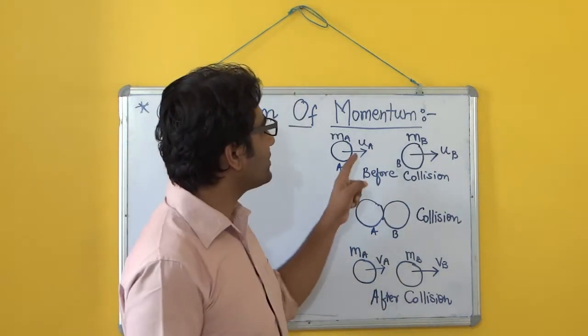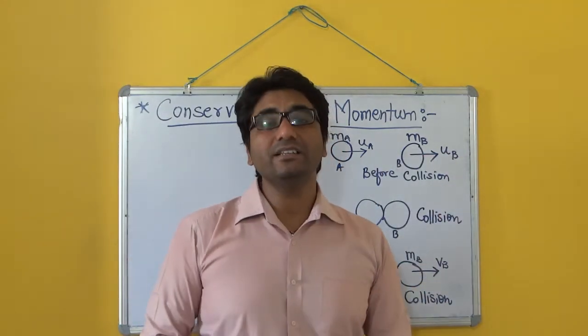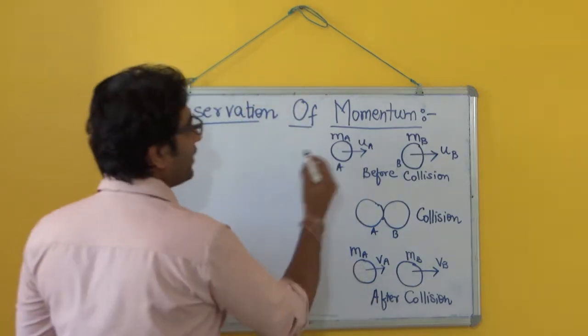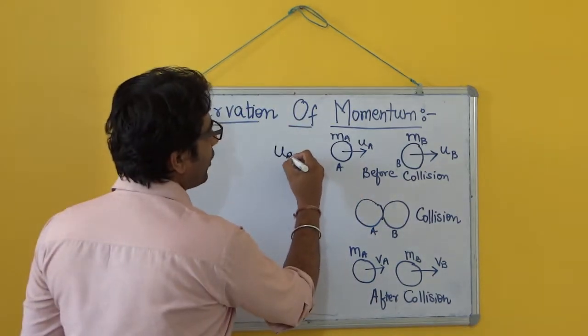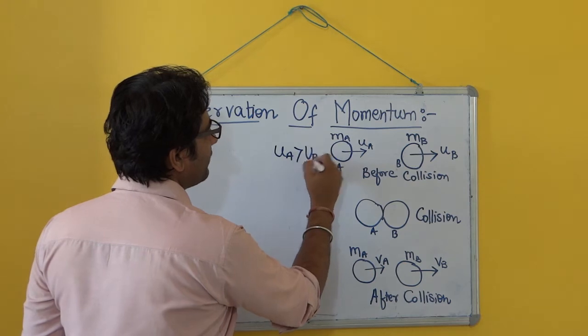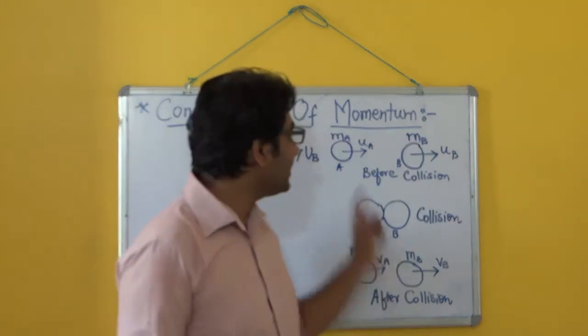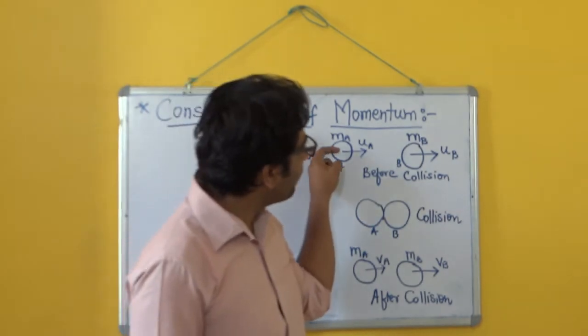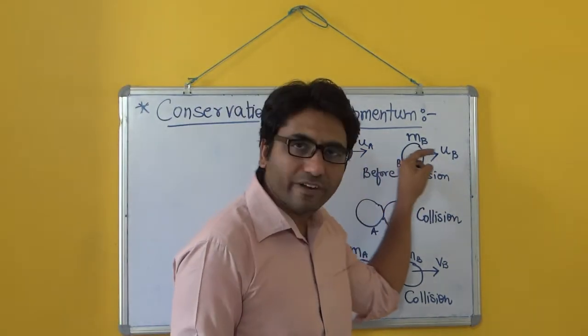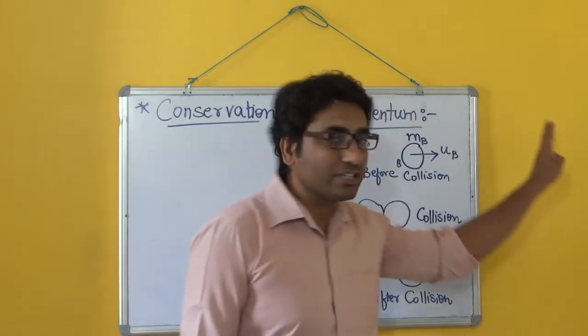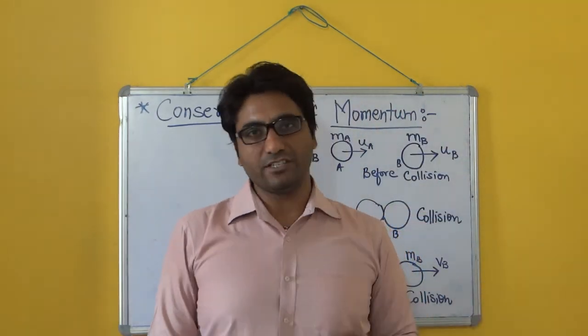Also let us suppose that they are moving in the same direction such that the velocity of the first body is more than the velocity of the second body. That means why is it necessary? Because if it is going with more velocity, then in future they will be colliding with each other.